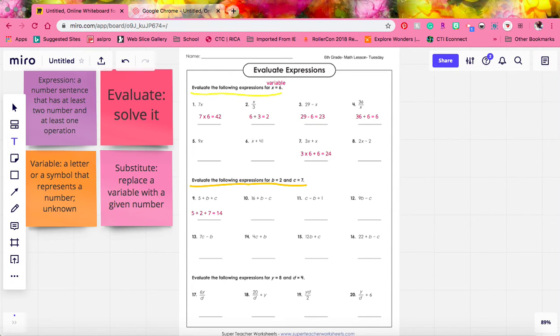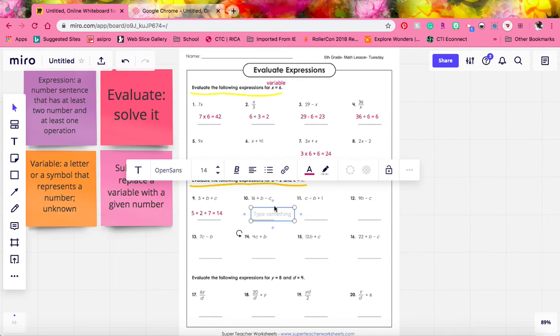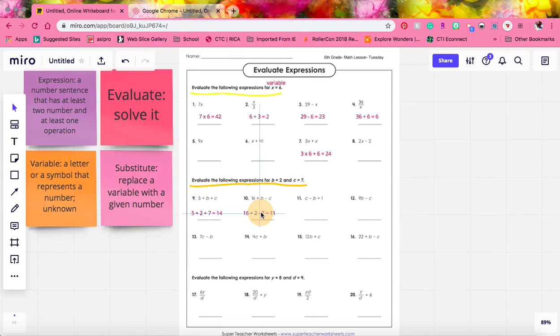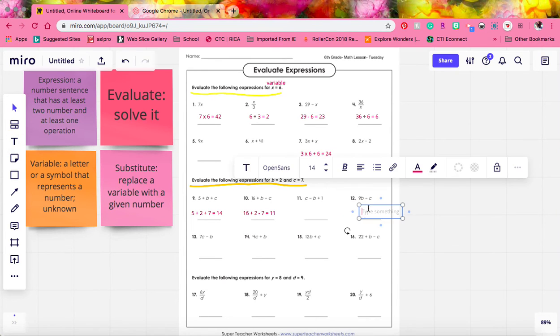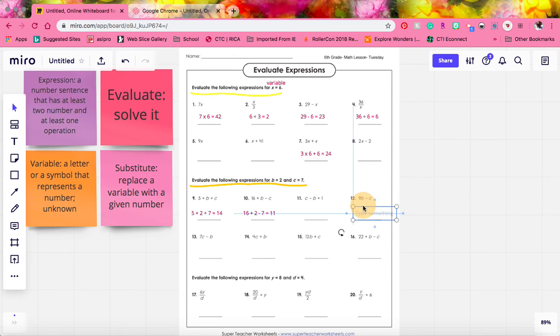If we look at number 10, we have 16 plus b minus c. So we'll substitute our variables, 16 plus b, which equals 2, minus c, which equals 7. So 16 plus 2 is 18, minus 7 equals 11. Let's skip number 11 and go to number 12. We have 9b plus c... I mean 9b minus c.